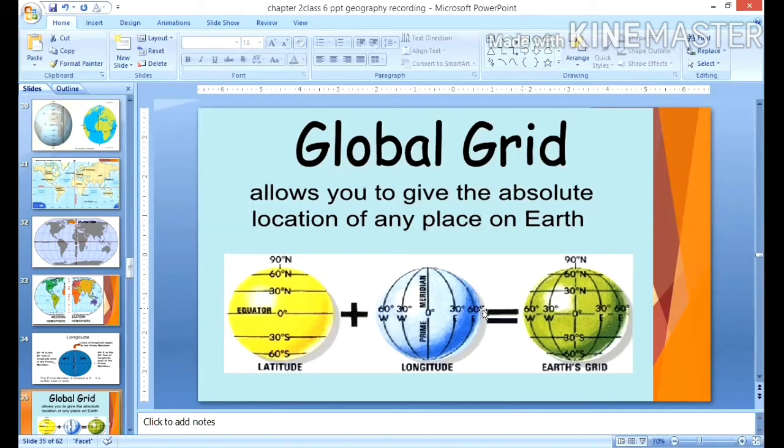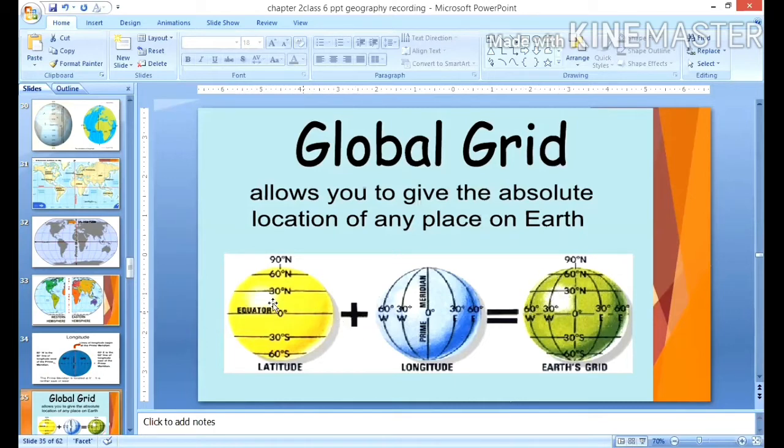And on this grid, if we know the latitude and longitude of any place, then we can easily locate that place on the globe. That is the use of this global grid. Wherever these two lines merge or intersect, there you can find a place.